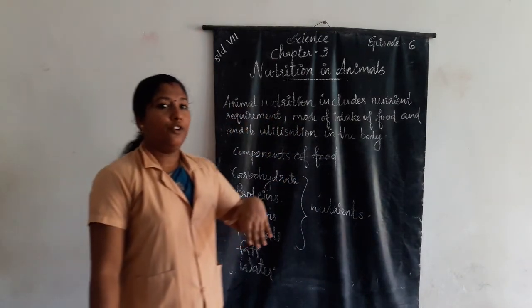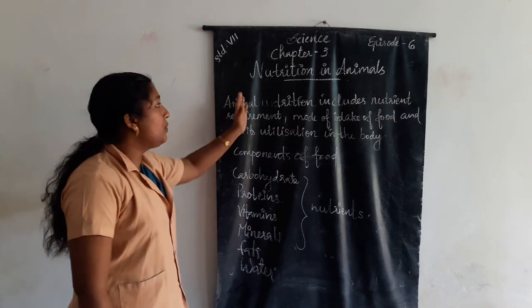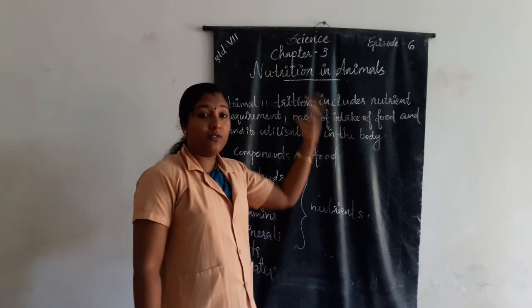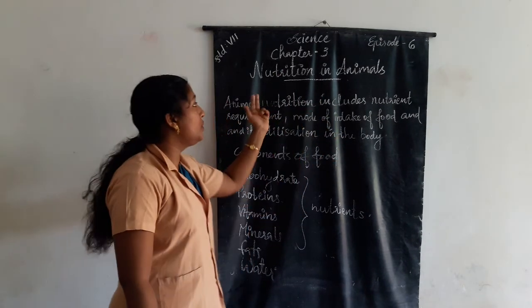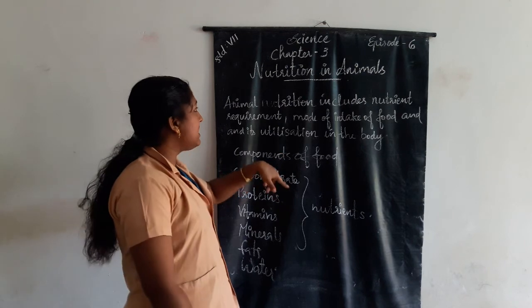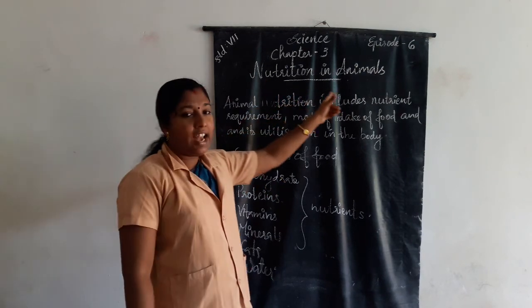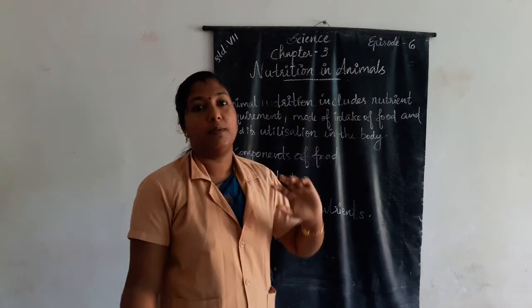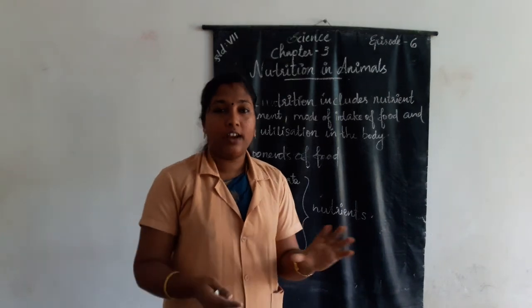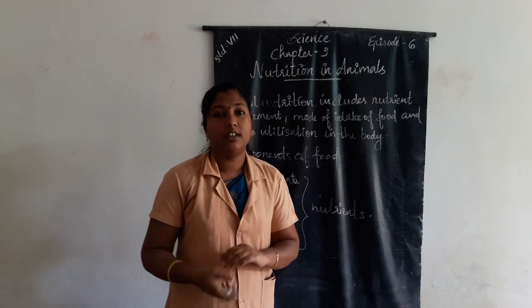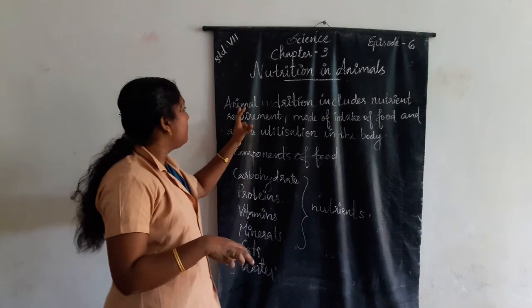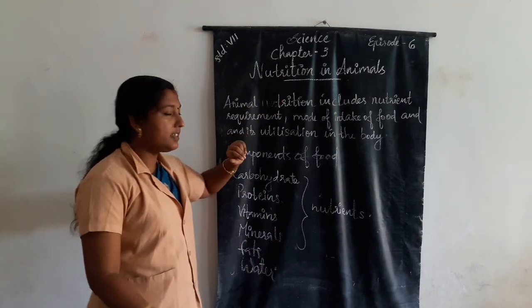In the previous lesson, we learned about nutrition in plants. In this lesson, we learn about nutrition in animals: how they feed and which type of food they eat. These are what we discuss in this lesson.